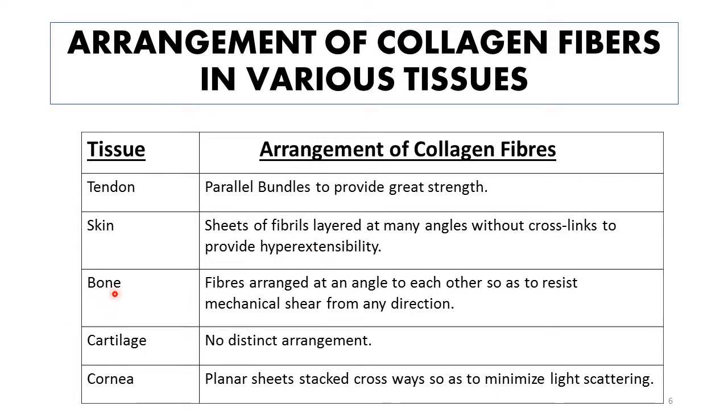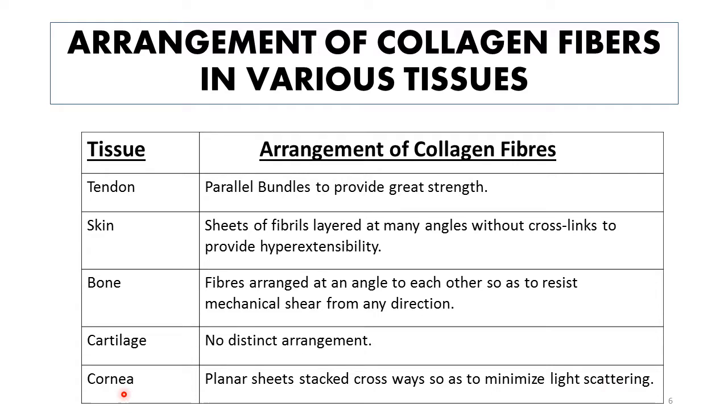In case of bone, collagen fibers are arranged at an angle to each other so as to resist mechanical shear from any direction. In cartilage, there is no distinct arrangement. They may be present in different sorts of arrangement. Whereas in cornea, planar sheets are stacked crossways so as to minimize light scattering.